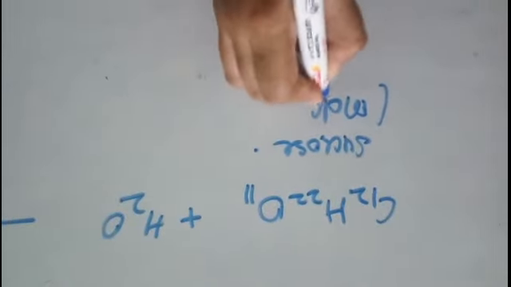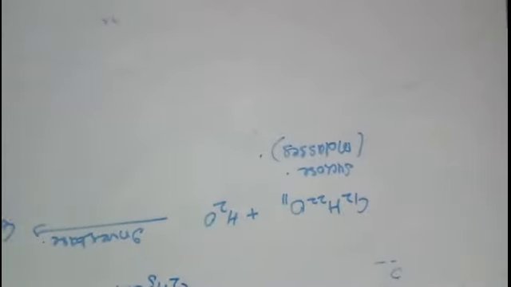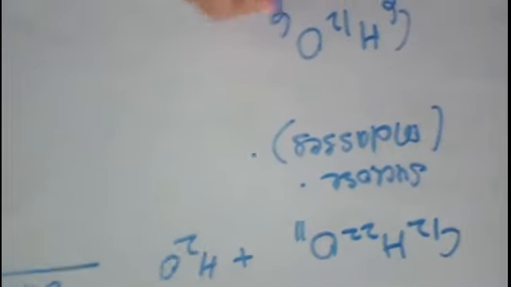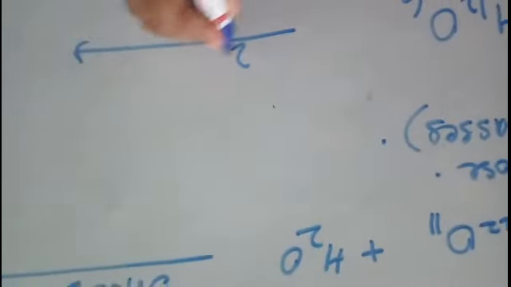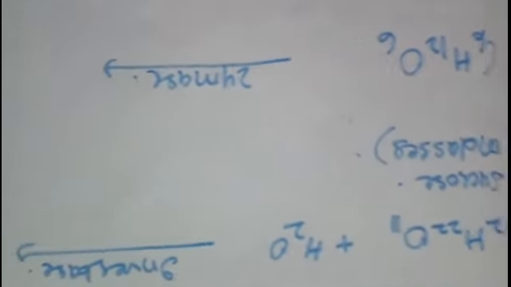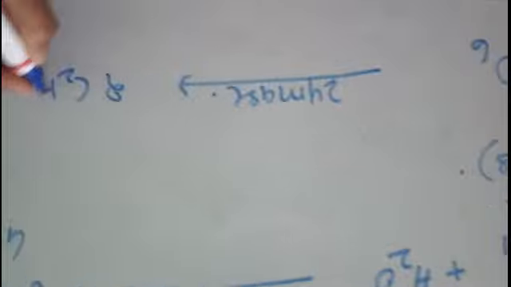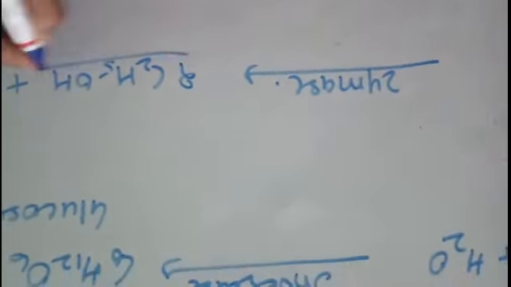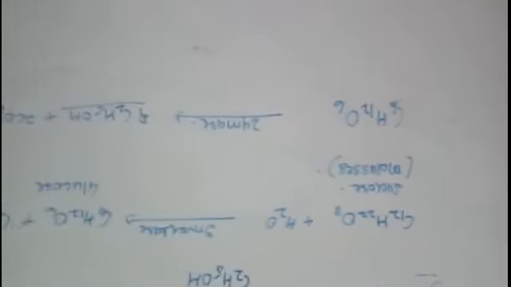It is coming from the molasses. Got it? So this molasses is fermented to give glucose and fructose. Now this glucose or fructose, anyone you can take, it is further fermented in the presence of another enzyme, say zymase, right? And it will give you ethanol and carbon dioxide. So this is how you get ethanol. So ethanol is produced by the fermentation of sugar.